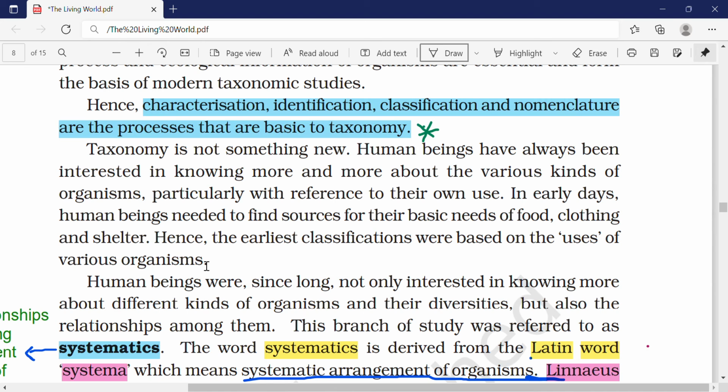They classified on the basis of uses, whether they used this animal's skin for clothing, or that animal for eating, or this plant for their shelter, or that plant for their food. Based on the uses, they used to classify living organisms.